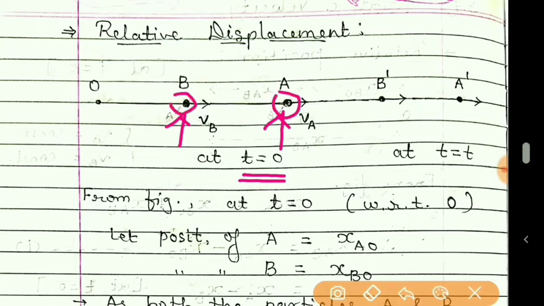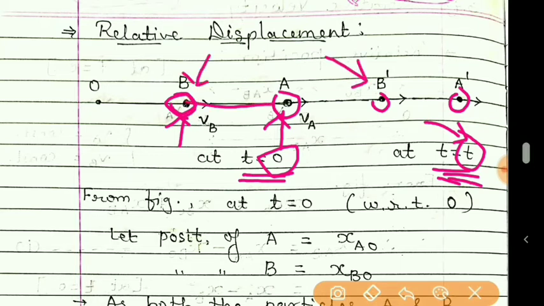But as they are in motion, after some time, that is at time t is equal to t, from t is equal to 0, these both particles will be changing their position. Because they are in motion, they will change their position. And suppose at this time t, the new position of this B is here, because it has moved to here from position B.